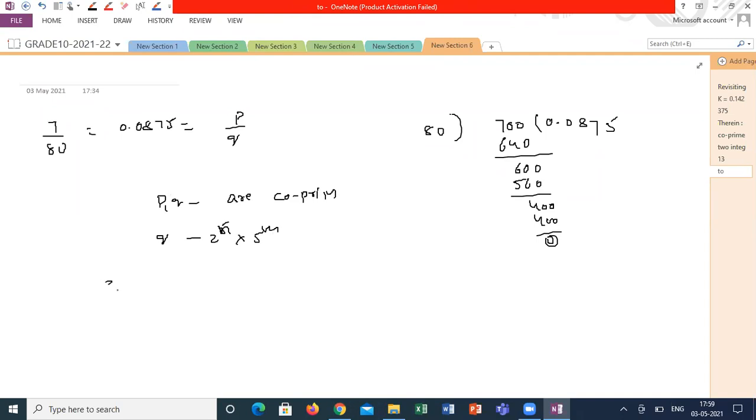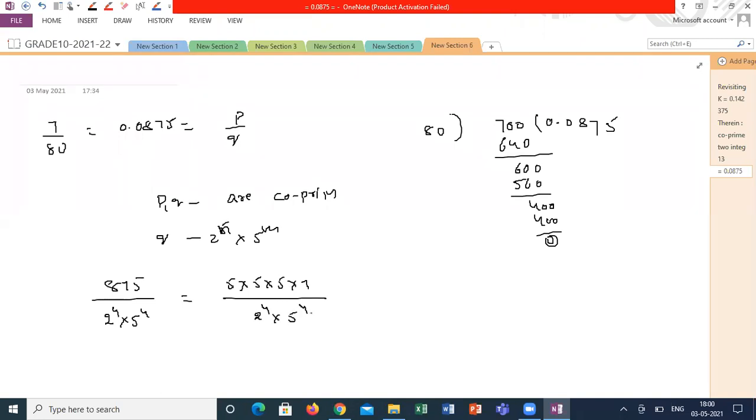Let's see whether I can write it or not. This can be written as 875 by 2 power 4 into 5 power 4. So what will I get at the end? What is the least form I will get? 875, how can I write it? 5 into how many times? 5 into 5 into 5 into 7 divided by 2 power 4 into 5 power 4.